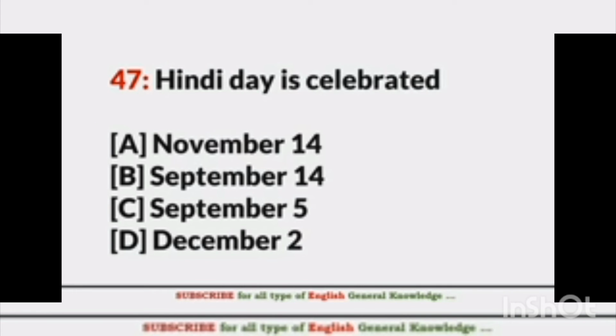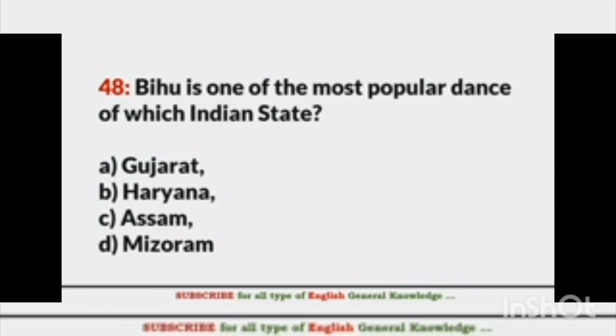Hindi Day is celebrated on 14th September. Bihu is one of the most popular dances of which Indian state? That is Assam.